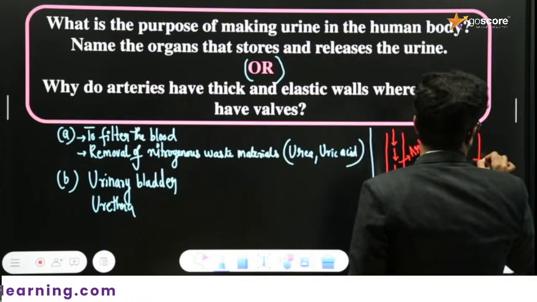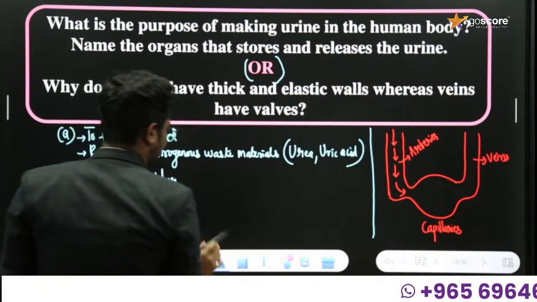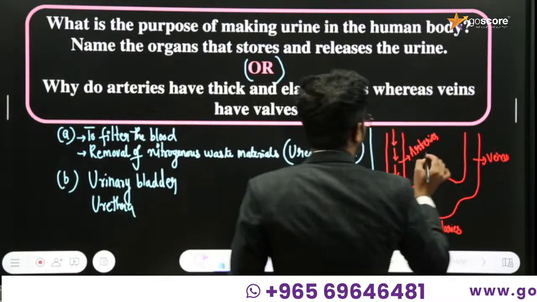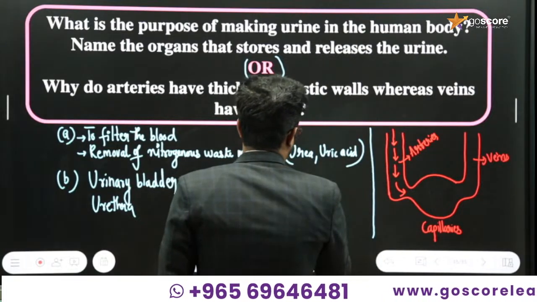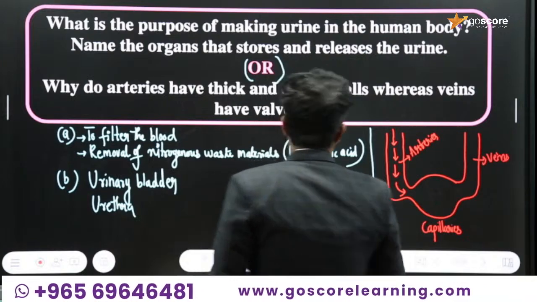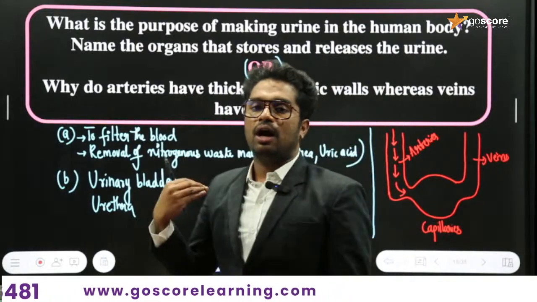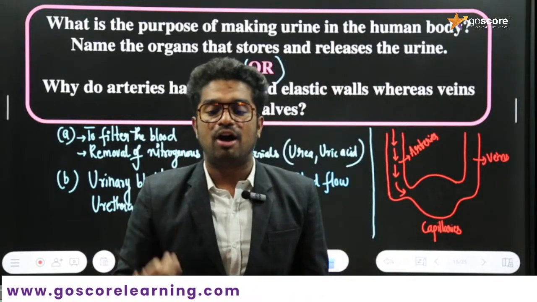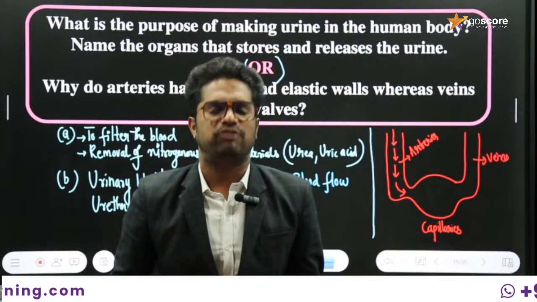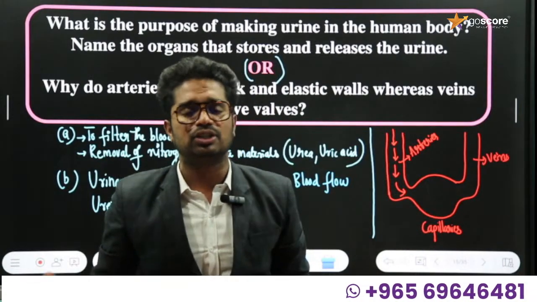Okay, the major specialty of the arteries is that the blood flow through the artery will be under higher pressure. So there is no backflow of the blood, and no structures are needed to prevent the backflow, since the blood is flowing under higher pressure to the different tissues or organs of the body.